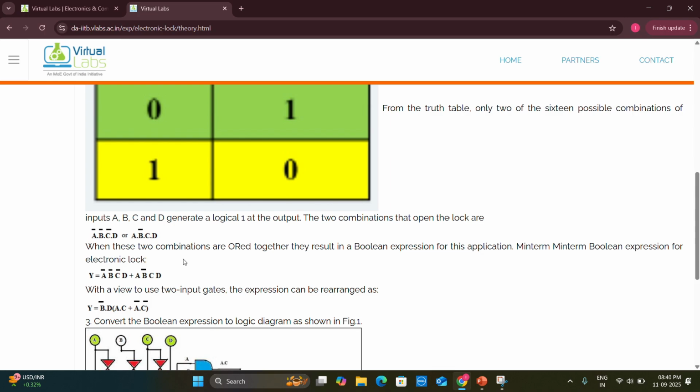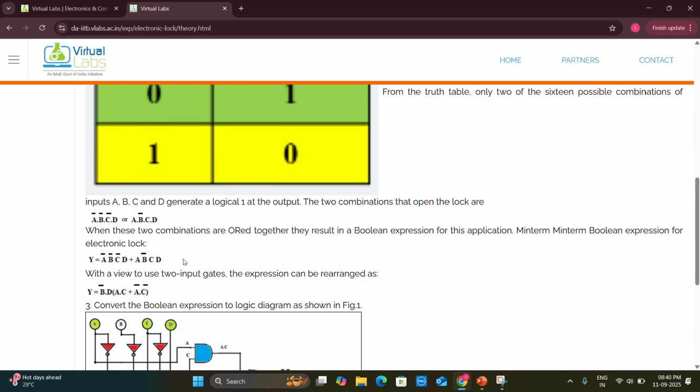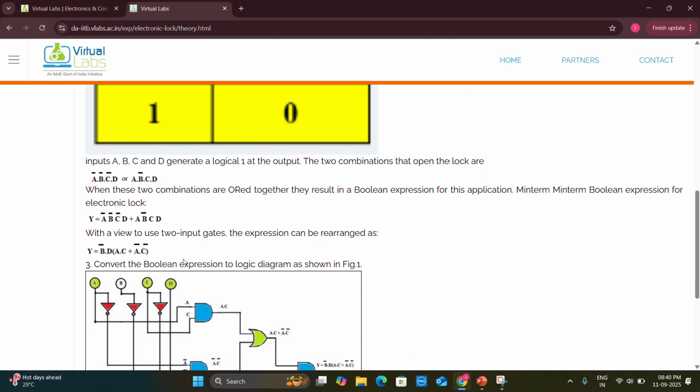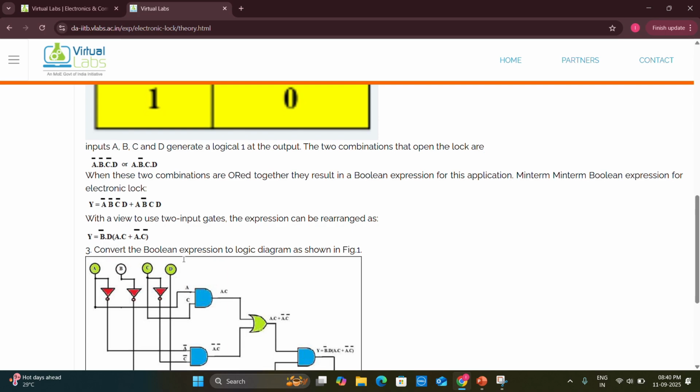the resultant min-term Boolean expression for the electronic lock is given by Y is equal to A bar, B bar, C bar, D plus A bar, B bar, C, D. As I've already told you, bar is nothing but the complement of the same digit. With a view to use the 2 input gates, the expression can also be rearranged as Y is equal to B bar dot D and A bar dot C plus A bar dot C bar.